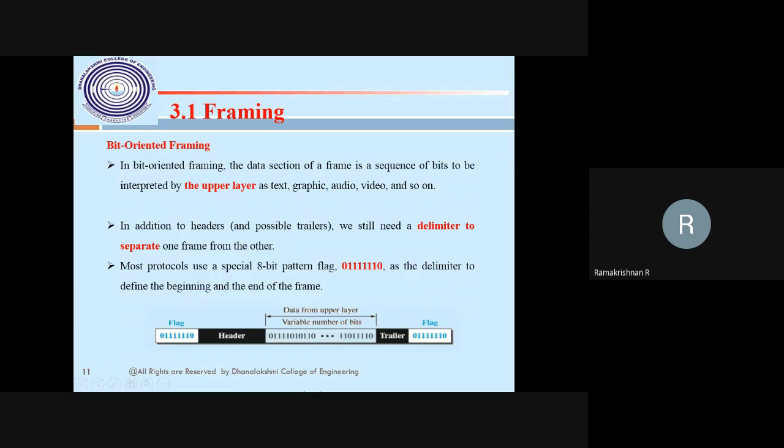Here 0 followed continuously by 6 ones is the starting or ending of the flag. To avoid this in the content, when 0 and continuously 5 ones come in, immediately one extra bit is added, that is a 0. Then, the bit will be stuffed, and then unstuffed. What will happen? Whenever 5 ones come, then a 0 comes, that will tell you that this is not the end of the flag, this is content of the message frame.